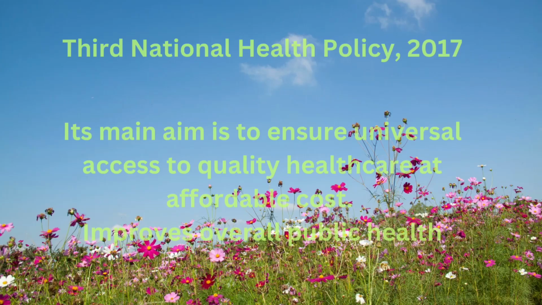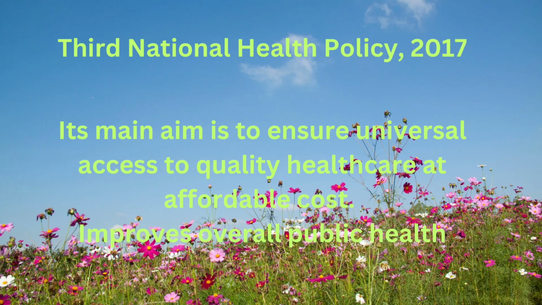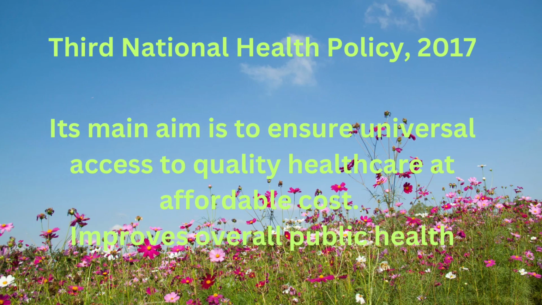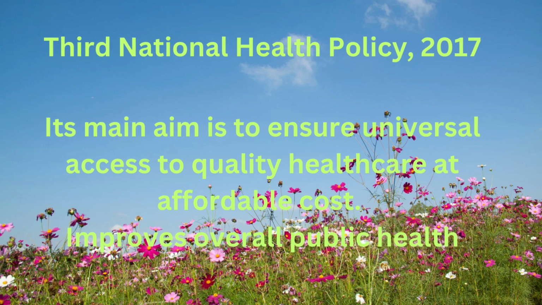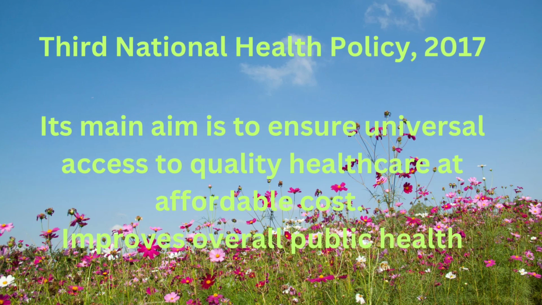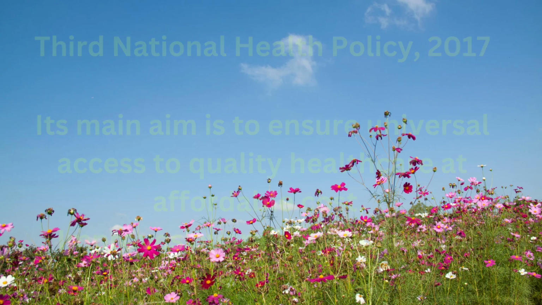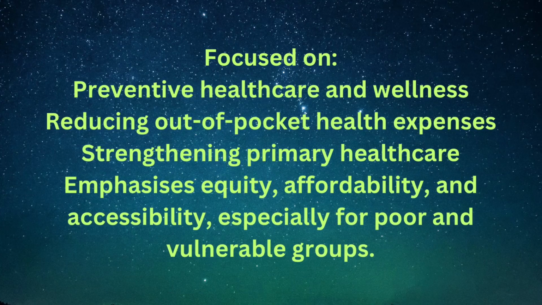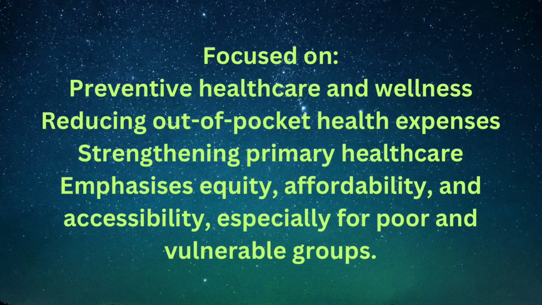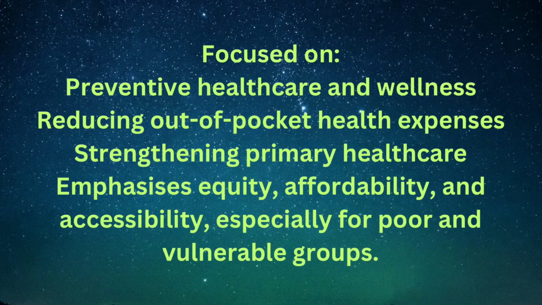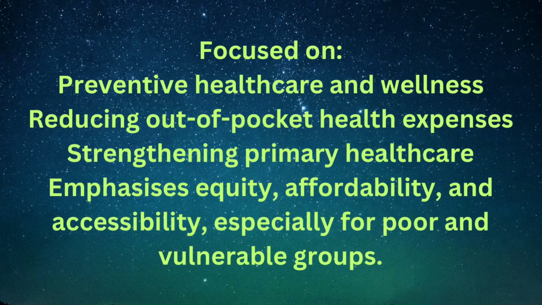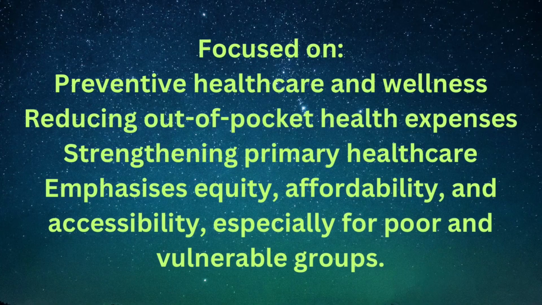The 2017 policy aims at universal health coverage, meaning everyone should get quality treatment at an affordable cost. It emphasizes preventive health care, strengthening primary health care, and reducing out-of-pocket expenditure so that families do not fall into poverty because of medical expenses.